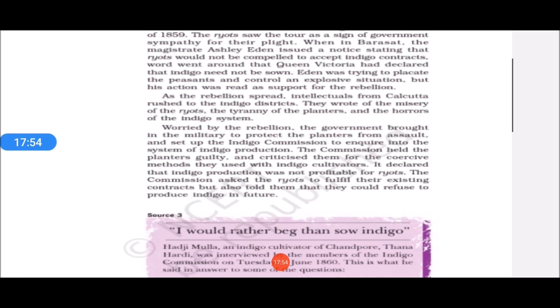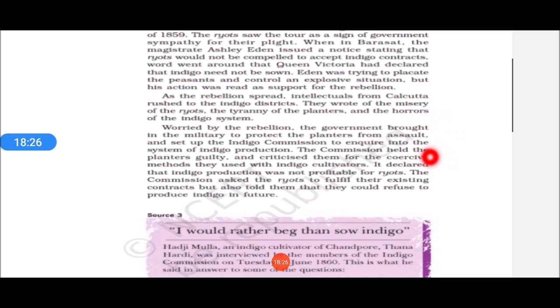So the commission, now what decision did they take? The decision went in favor of the Indian farmers. So it was a good sign, a positive sign. The commission held the planters guilty. They declared that the European planters are guilty and at fault, and they criticized them for the coercive, very harsh methods they were using with the indigo cultivators. They were using very harsh, unkind, cruel methods to grow indigo.